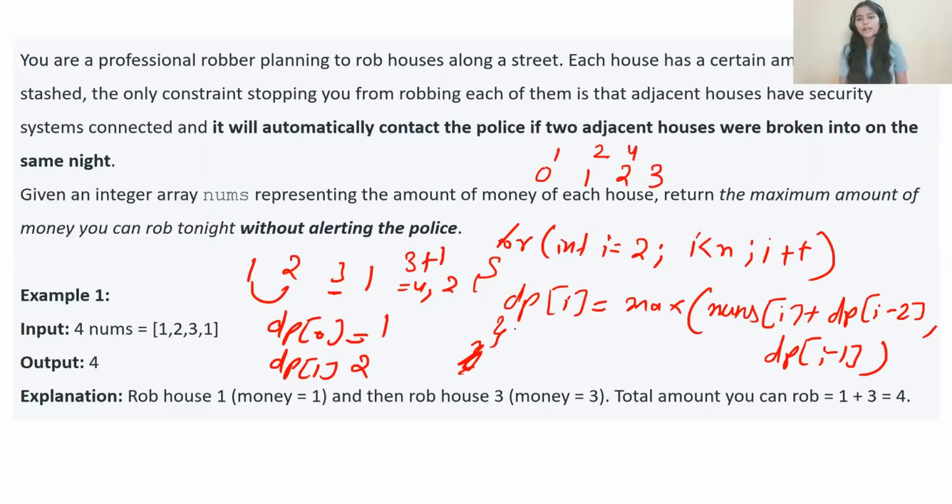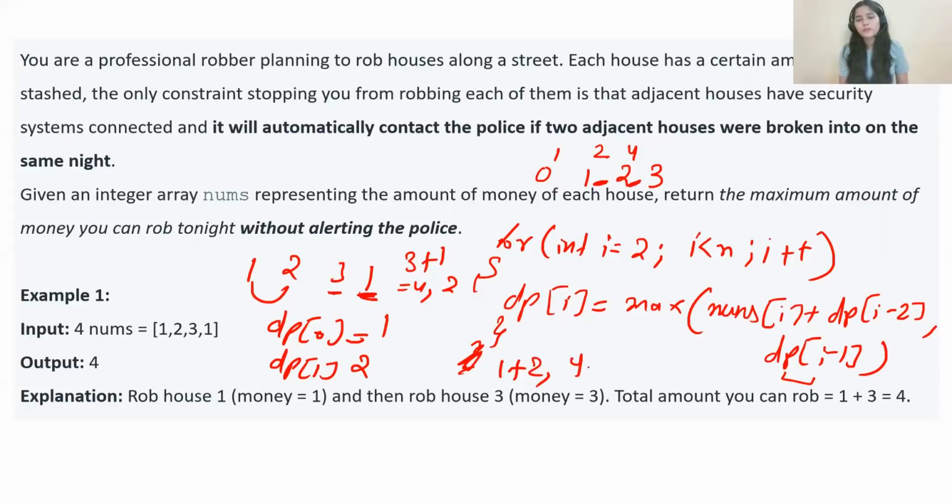Now for dp of 3, we have to decide, because 3 less than 4, the condition is still true. Maximum of nums of 3, that is 1, plus dp of i minus 2. The value of i is 3, and 3 minus 2 is 1. dp of 1 is 2, so 2 plus 1, that is 3. The other choice is dp of i minus 1, so 3 minus 1 gives dp of 2, which is 4.